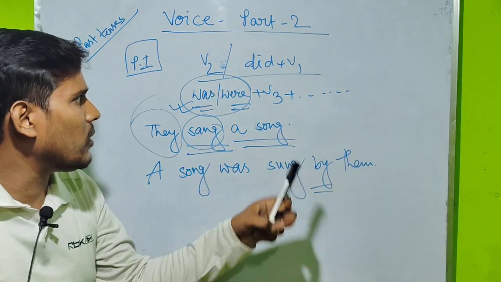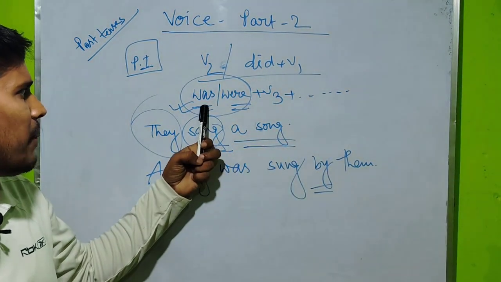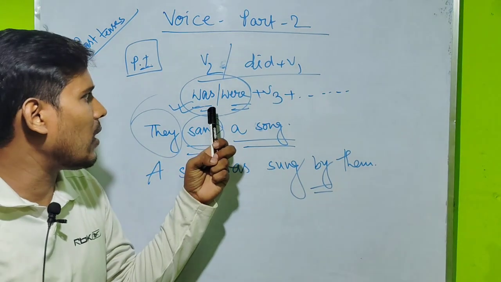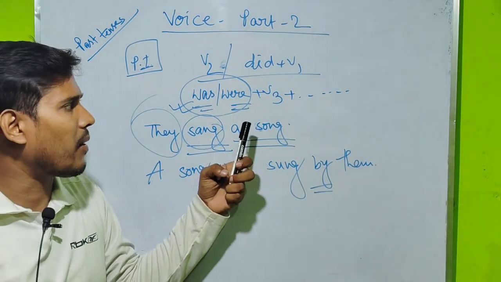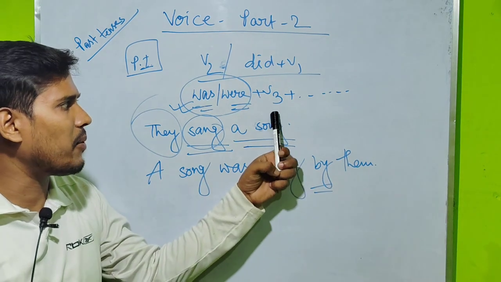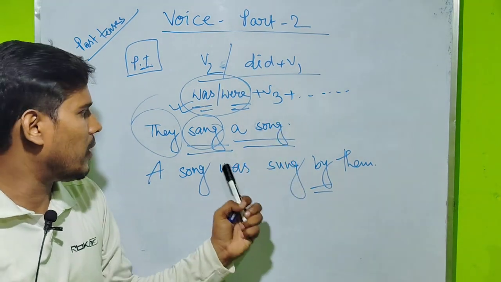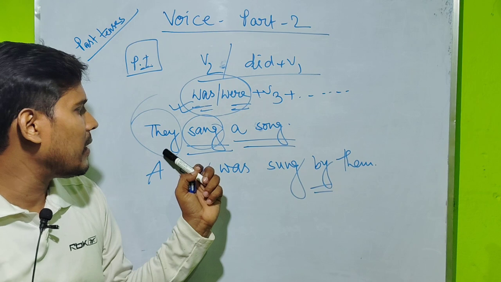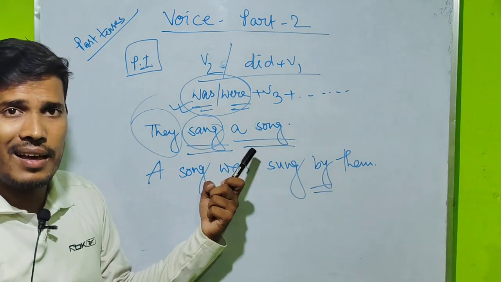So whenever you are getting V2 or did plus V1, then definitely keep it in mind. You have to write down was or were, and at the same time you have to write down V3. And this is the rule of passive voice. Always you have to go with V3. So just take an example. They sang a song.